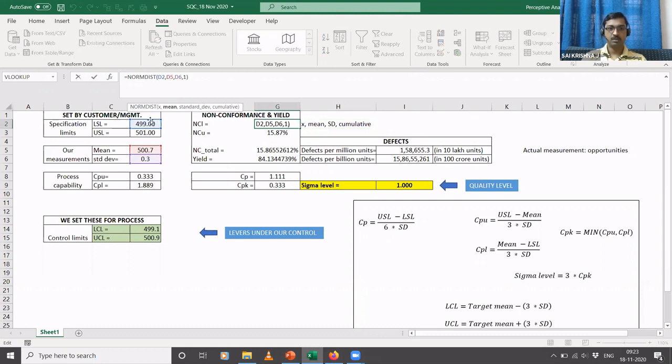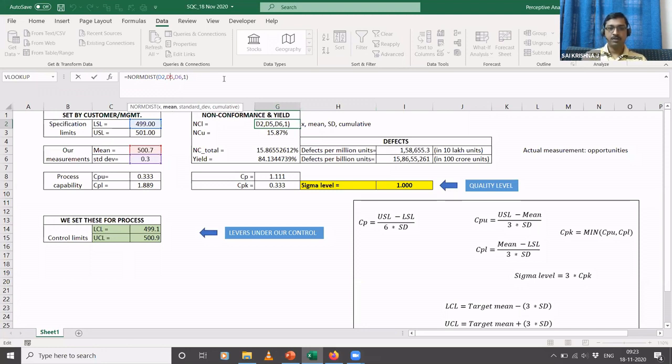D2 is basically this 499. The second parameter is the mean, or the average of the sample. That is D5, which is this 500.7. So you took the 100 readings and took the average of those 100 readings, and that is what you have here, 500.7. The third parameter is standard deviation, which is 0.3.